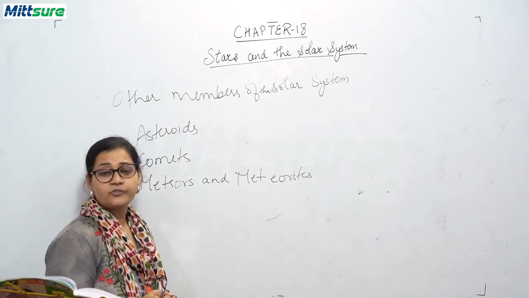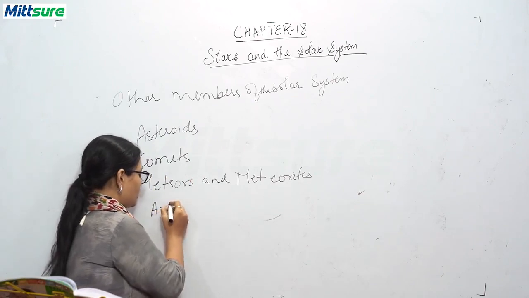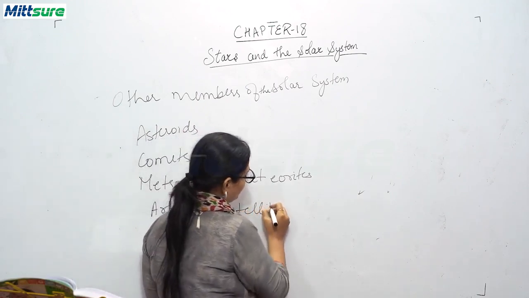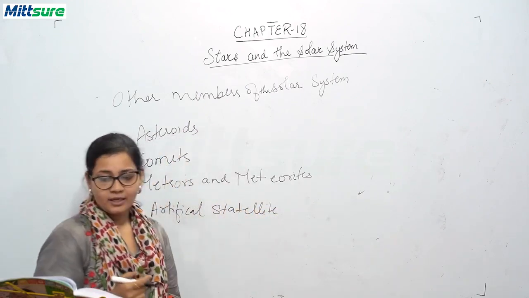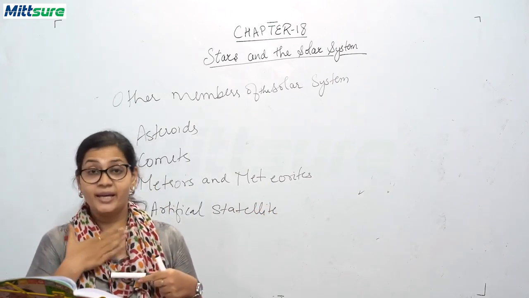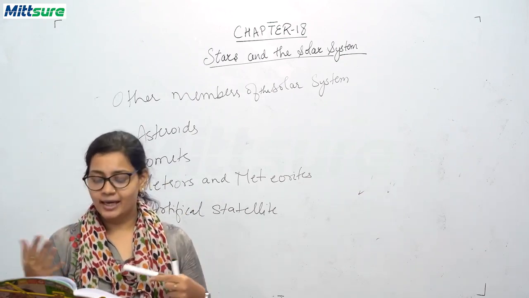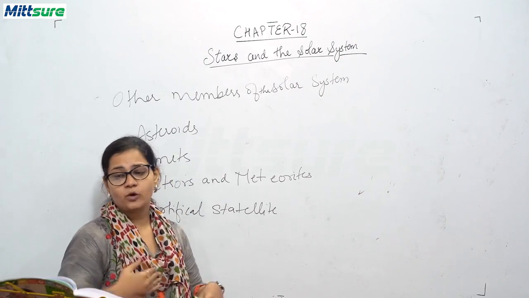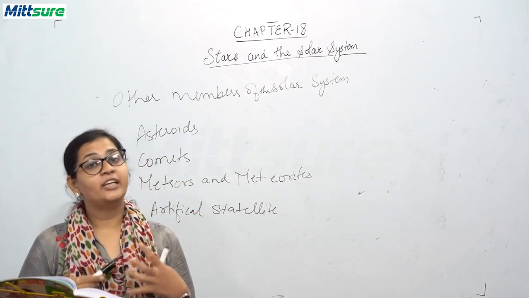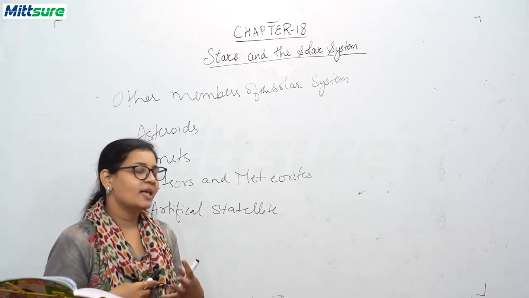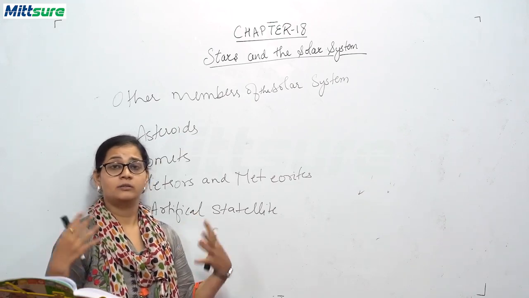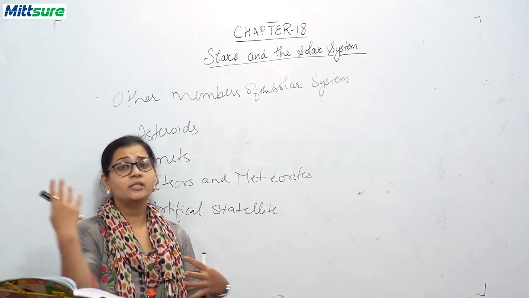Now next will be artificial satellites. So what is an artificial satellite? What are natural satellites? A natural satellite is a moon. An artificial satellite is a man-made satellite which continuously orbits or rotates around a heavenly body for scientific investigation. Many satellites have been launched in the universe for gathering information regarding our universe or regarding the heavenly body around which they are revolving.